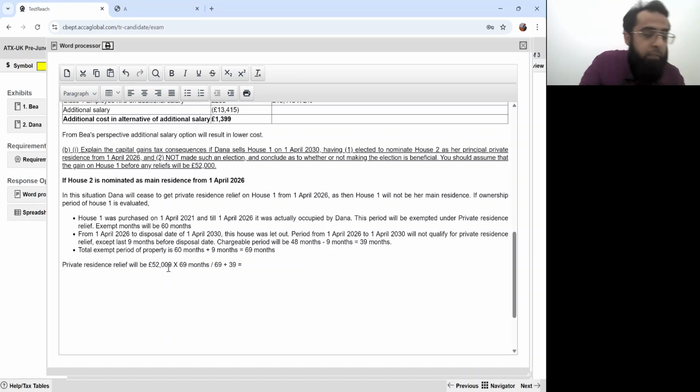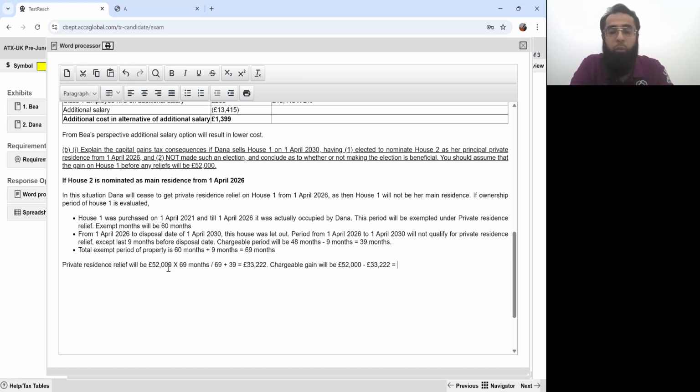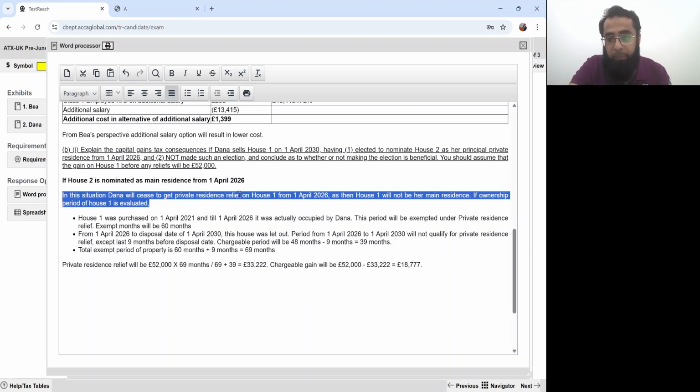So private residence relief is 33,222. Chargeable gain will be 52,000 minus 33,222. So that gives you 18,777 pounds. If we nominate house 2 as our main residence from 1st April 26, then private residence relief will cease from that date.